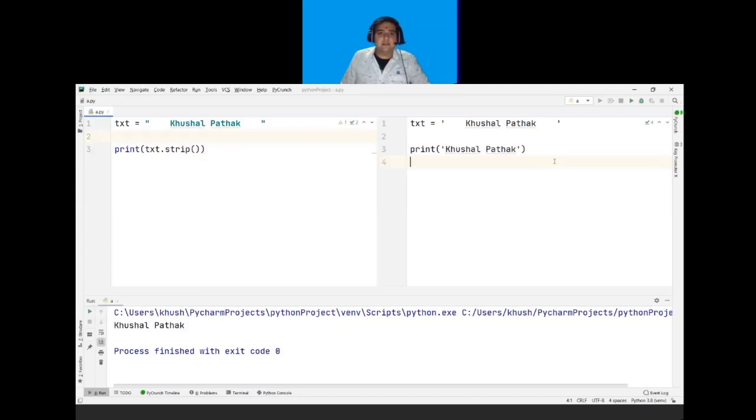The next method is the lower method. The lower method returns my string or my text in lowercase.